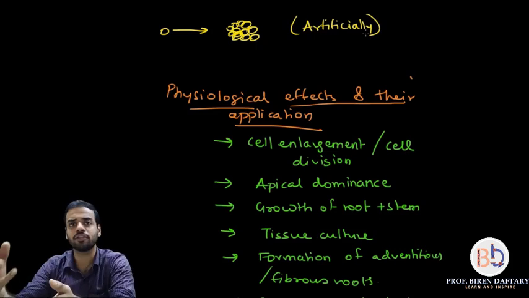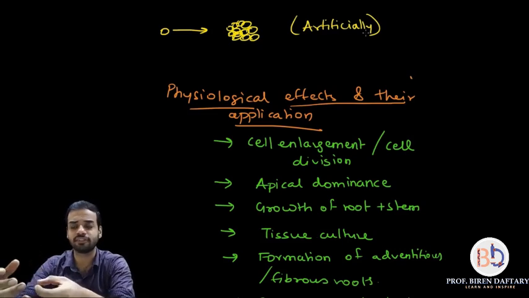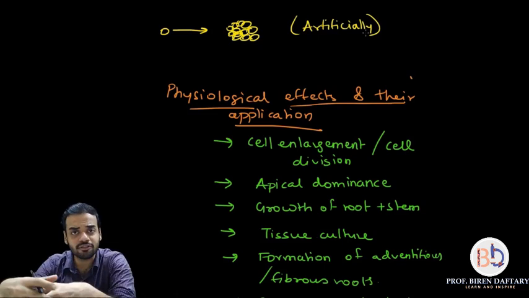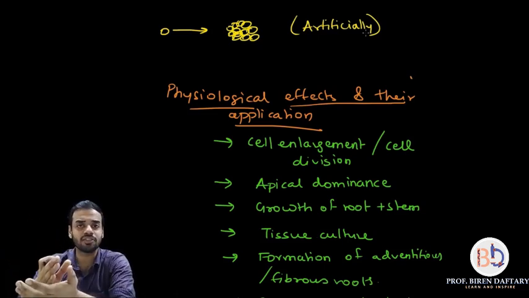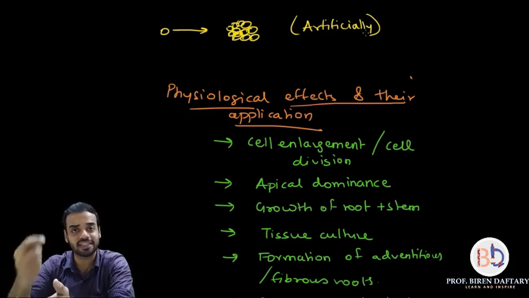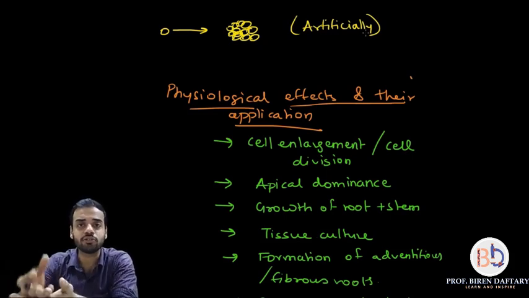Same thing can happen with animals also. So you might have heard of certain organs which are produced artificially, for example liver. A single liver cell can give rise to an entire liver organ artificially. This methodology is called tissue culture, where artificially you can use a single cell to produce a tissue or organ. So how is it used in tissue culture?